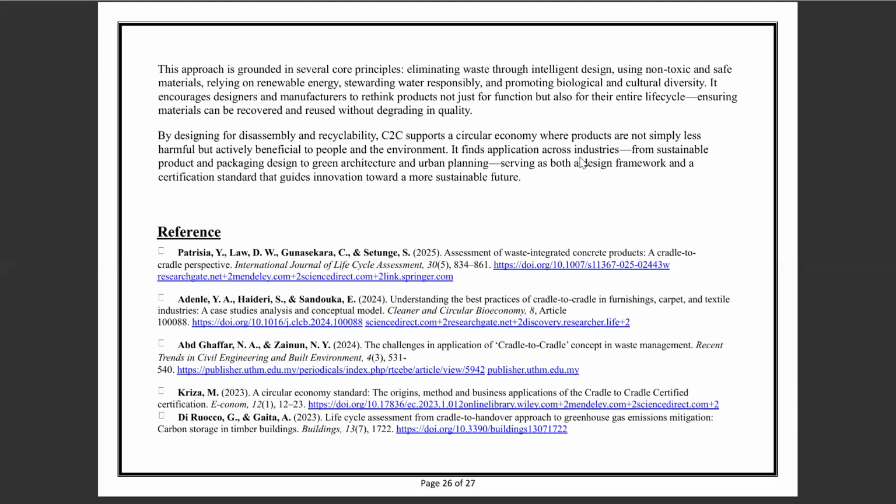By designing for assembly and recyclability, cradle to cradle supports a circular economy where products are not simply less harmful but actively beneficial to people and the environment. It finds application across industries, from sustainable product and packaging design to green architecture and urban planning, serving as both a design framework and a certification standard that guides innovation towards a more sustainable future.